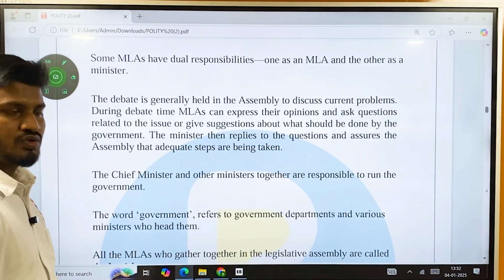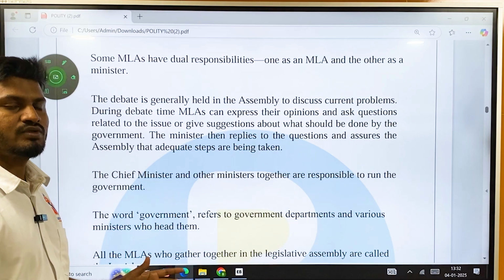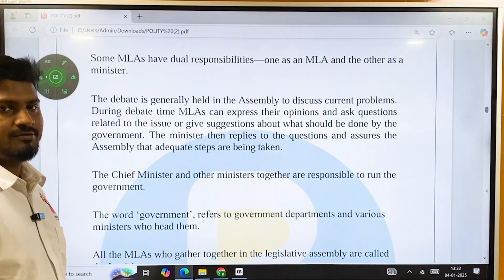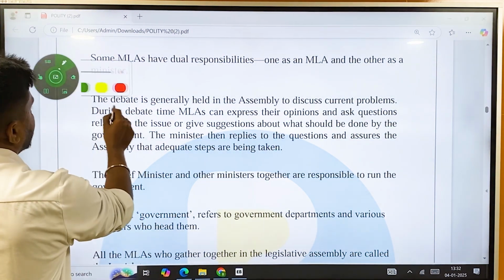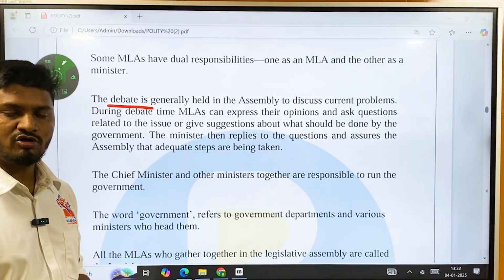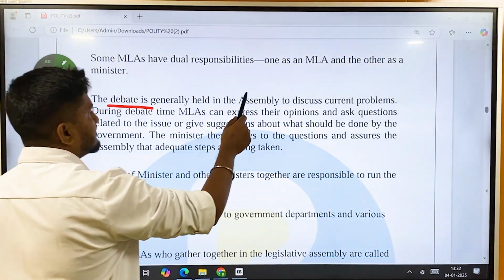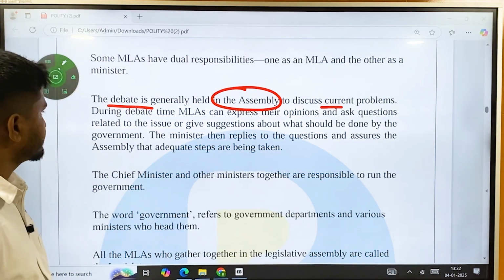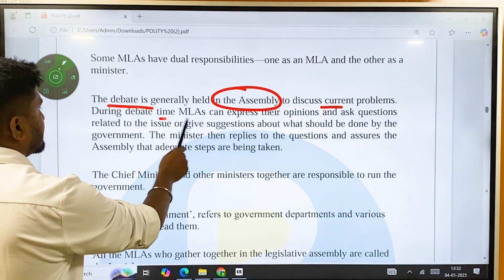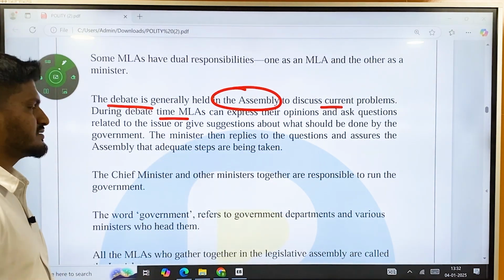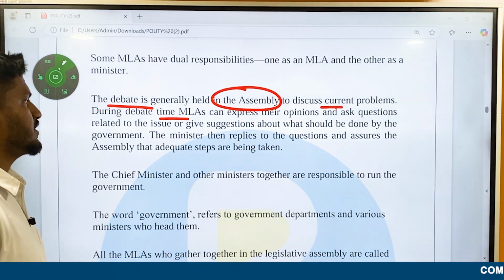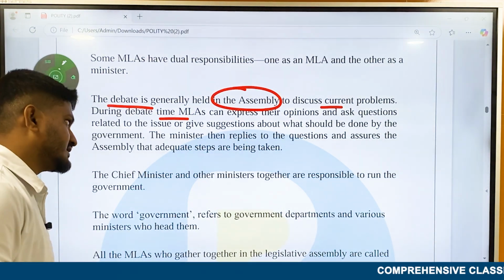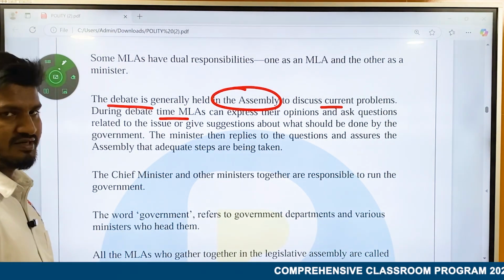And once the government is elected, once the house is convened, then there will be debate. Where is this debate normally held? It will be held in the assembly to discuss current problems. During the debate, MLAs can express their opinions, ask questions related to the issue, or give suggestions about what should be done by the government.